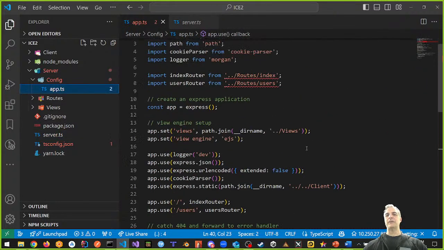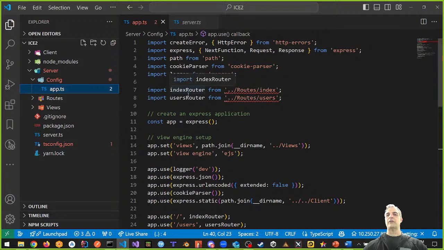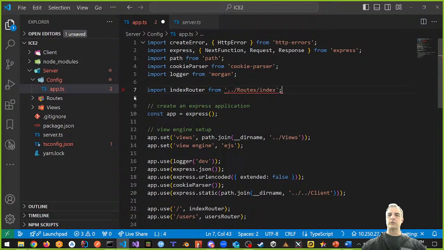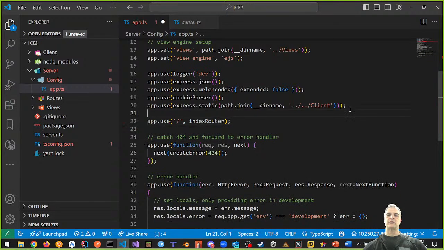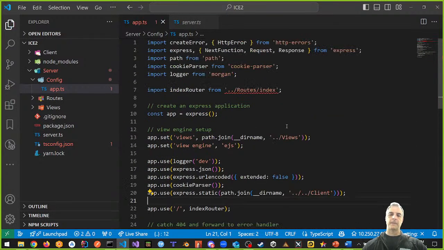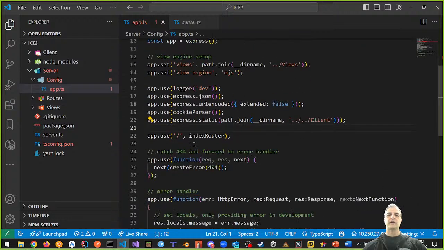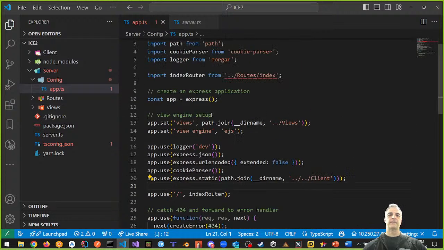App.ts has a problem because we're using my index router and my user router. I don't care about a user router right now, so I'm going to get rid of it. No more user router. And down here, we don't need this user route anymore. We're going to get rid of that too. Again, we're just configuring. That's all we're doing. We're getting rid of the user router and the user route. That's all we did.